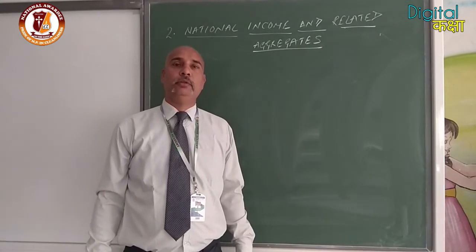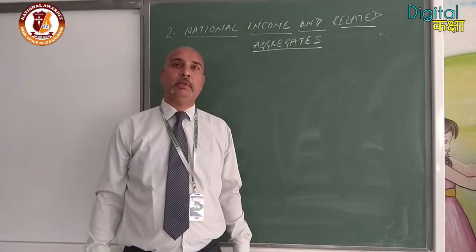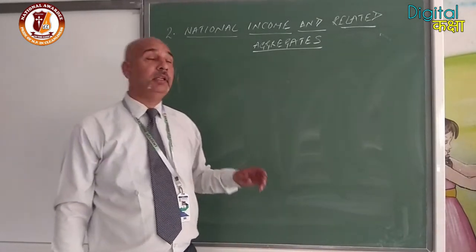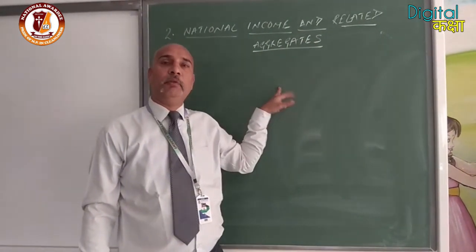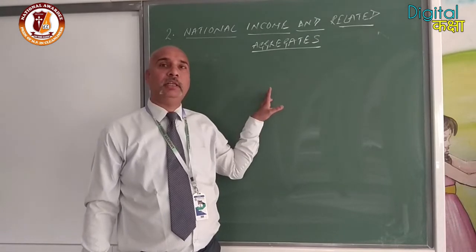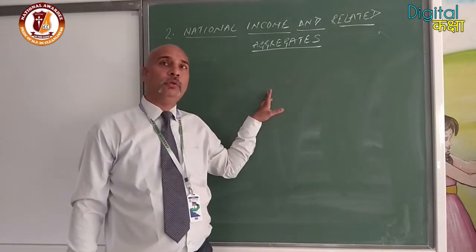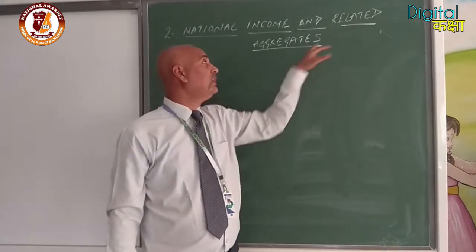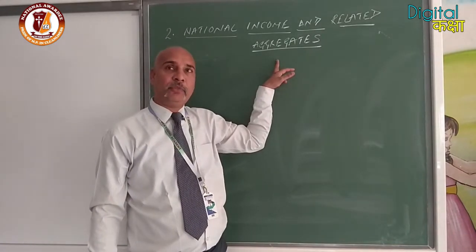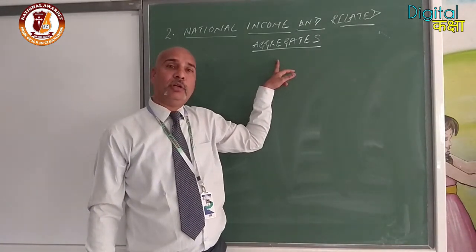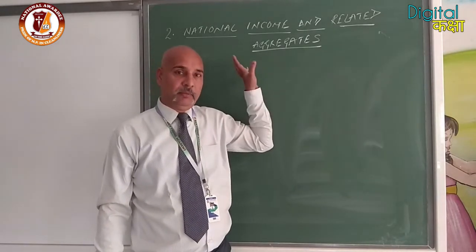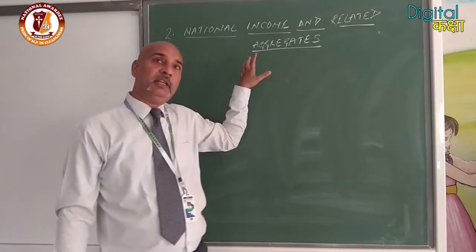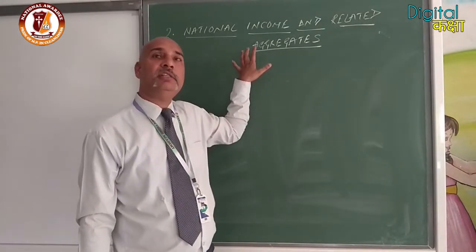Hello students, today we will discuss the second chapter of macroeconomics, that is national income and related aggregates. Before the estimation of national income, we will have to go through the different terms, that is, related aggregates. Related aggregates are some concepts which are very important for understanding the computation of national income. First we start with the different terminology related to this chapter.